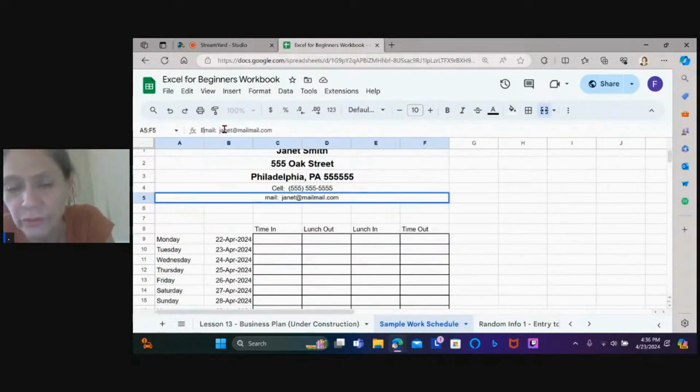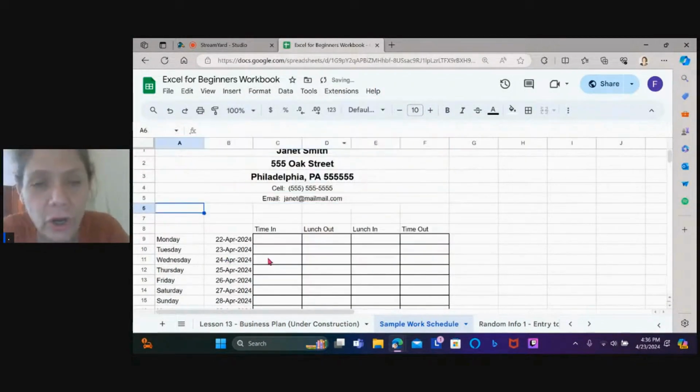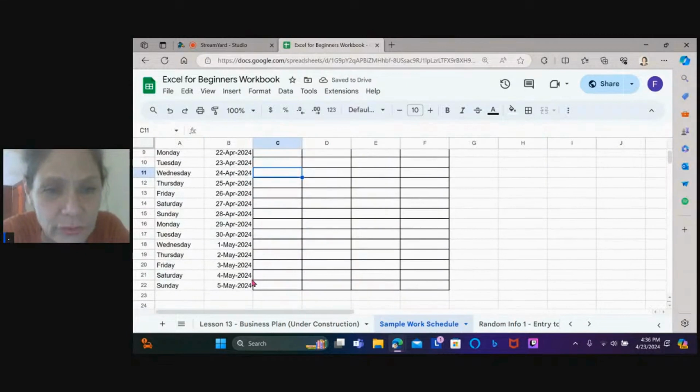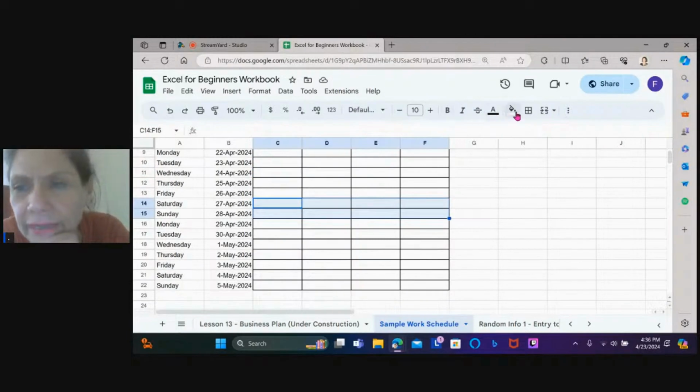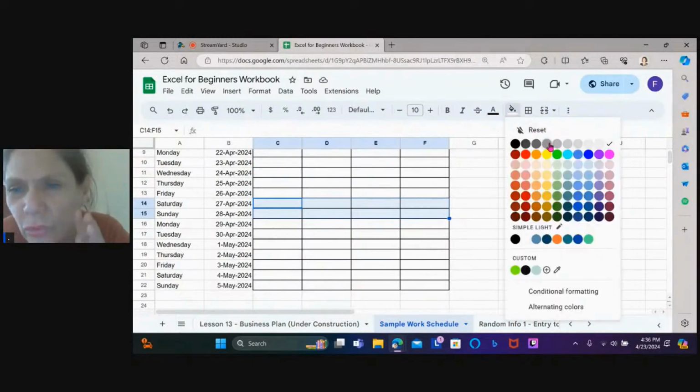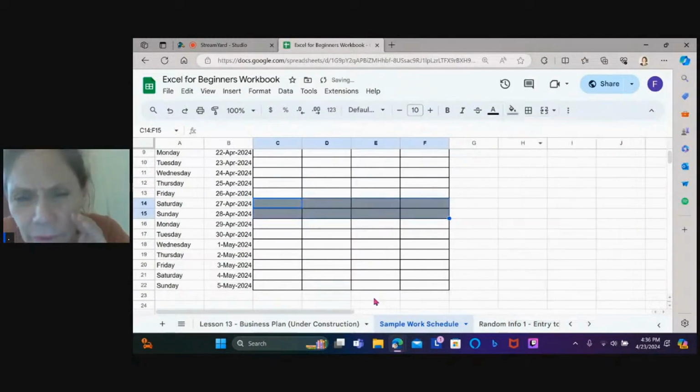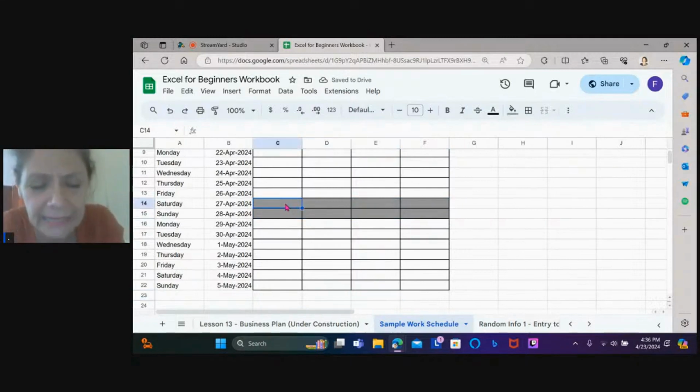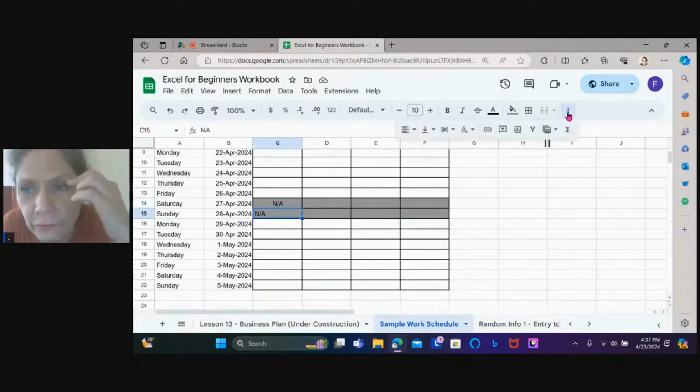At this point, you can make it prettier, a different color. For the weekends, I like to go just like this. I fill it with kind of a gray or a blue. Why is that blue? Oh, it's dark gray. Sometimes I make it a little lighter. Where is it? Oh, here it is. Okay.